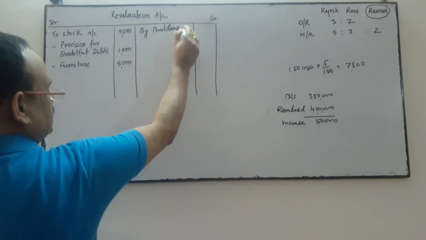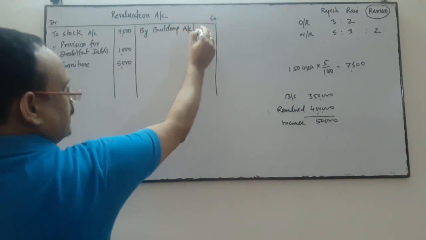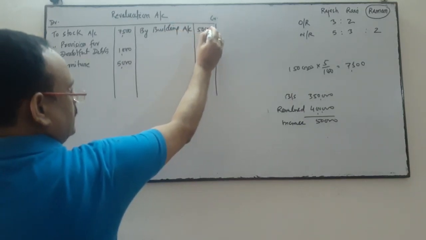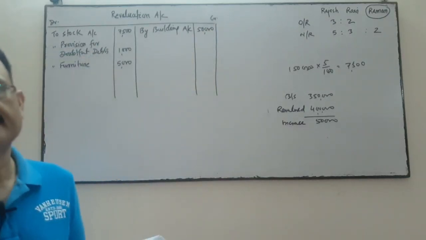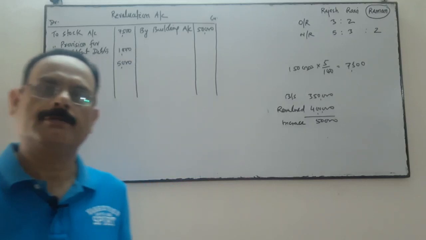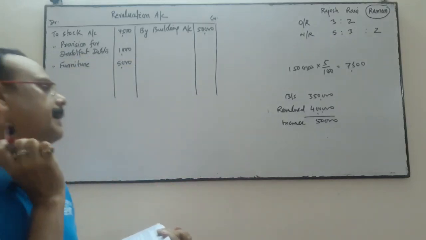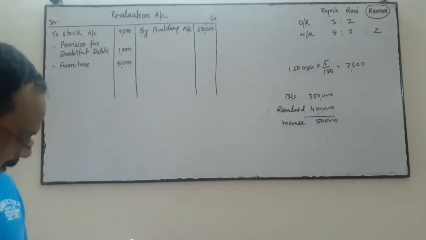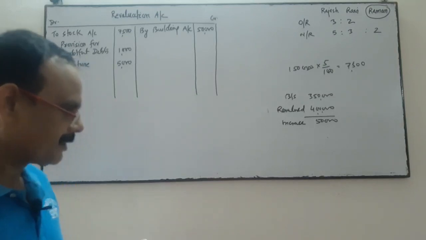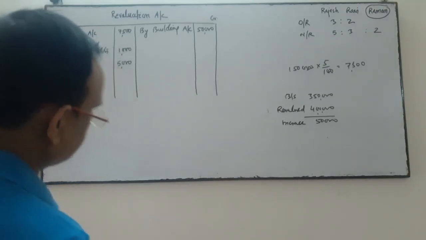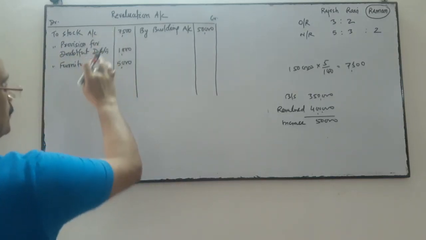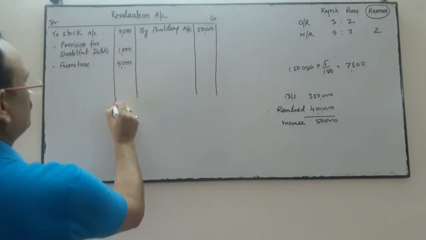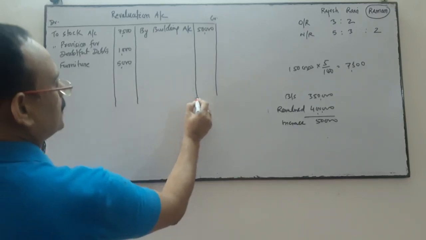When the assets increase, we will write it on the credit side because it's a gain. Increase in the value of assets is a gain. Decrease in the value of assets is a loss, and we will write that on the debit side. So this information is related to revaluation. Only this much.